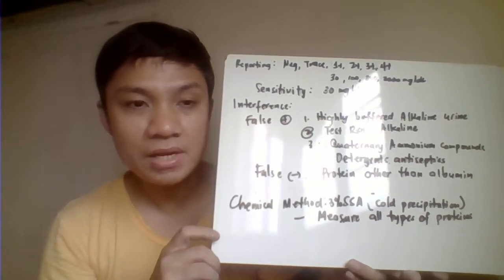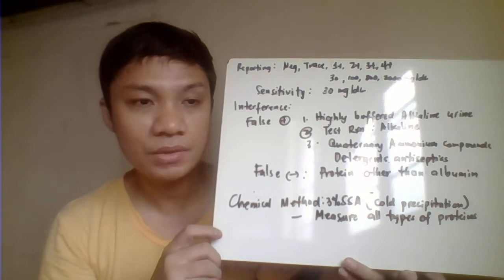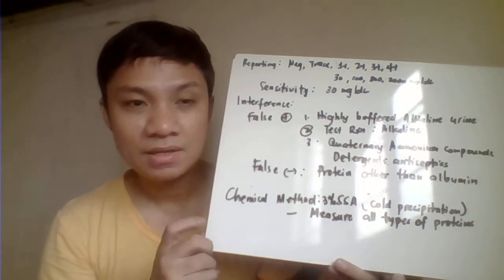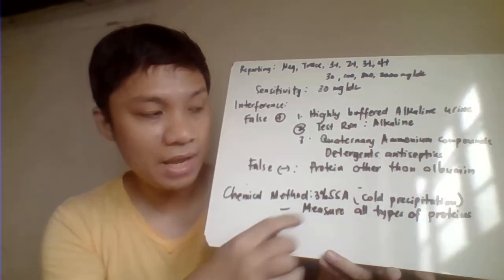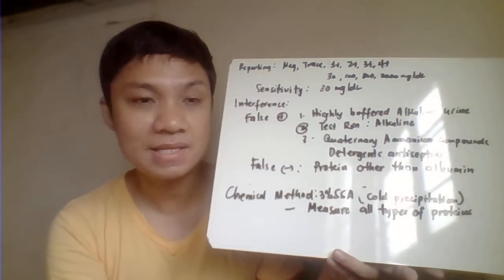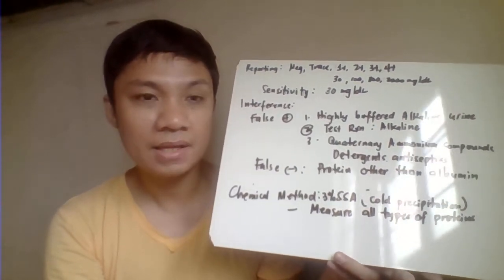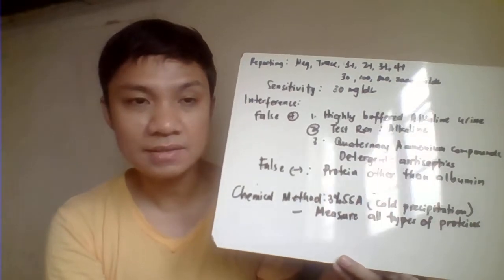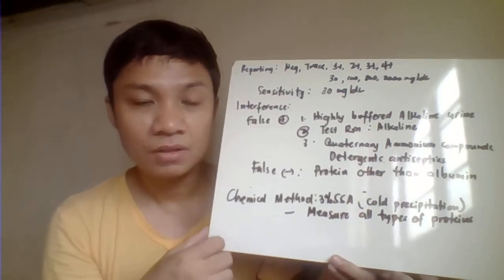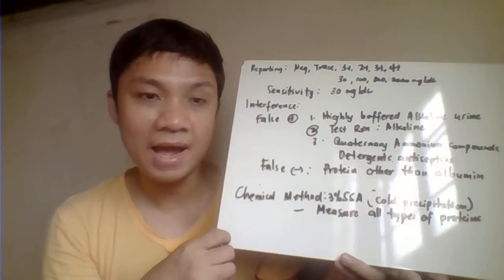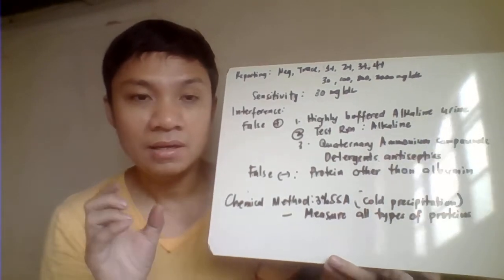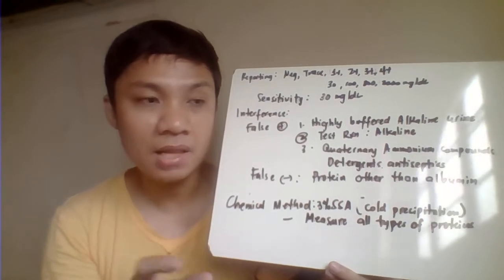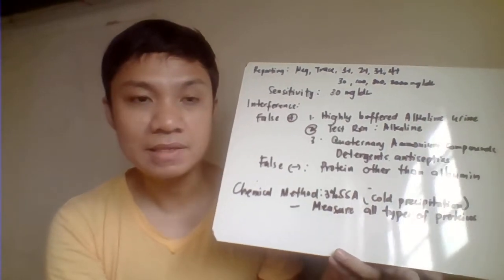Okay, the next one, we have here the chemical test for the protein determination, which serves as our confirmatory test for the presence of protein. So we have your sulfosalicylic acid test, 3%. This is your cold precipitation test kasi hindi tayo mag-heat dito. All you need to do here, equal volume lang ng ating reagent saka ang ating urine sample: 3 ml ng urine sample saka 3 ml ng 3% sulfosalicylic acid.